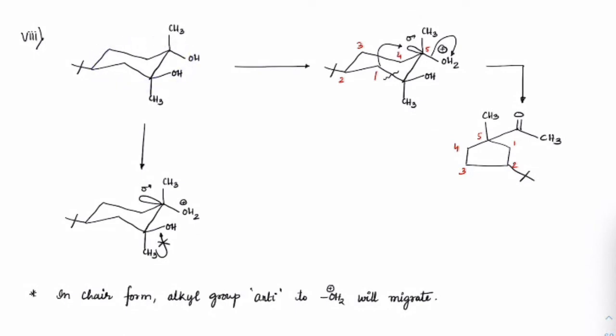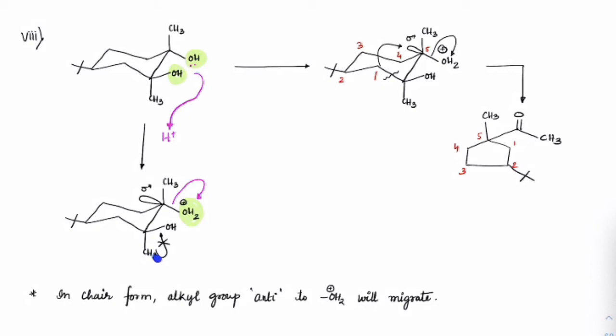cyclohexane cases. In cyclohexane cases, these two OH, first case I am taking is both equatorial. When you have both equatorial, I can start attacking from any end here. So suppose the lone pair from here is attacking this H plus, and you will get this OH2 formation, right? Correct. So in cyclohexanes, as the bond is being relieved here, immediately the attack will take place. So it is not going to completely form the carbocation, so immediately the attack will take place.